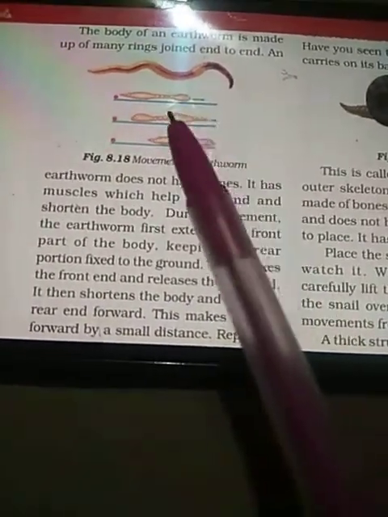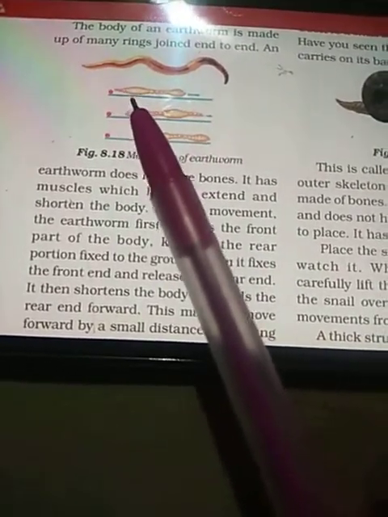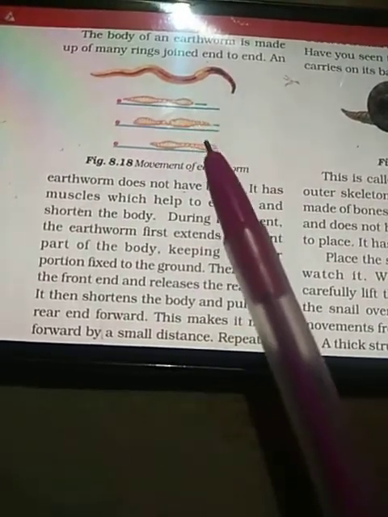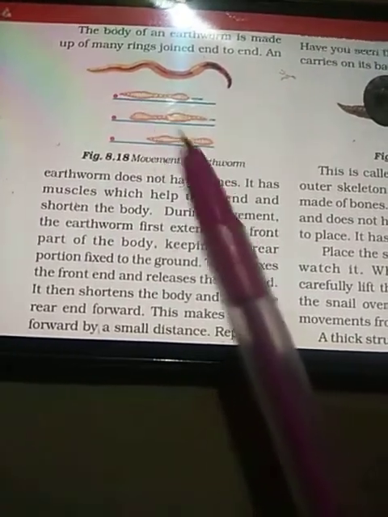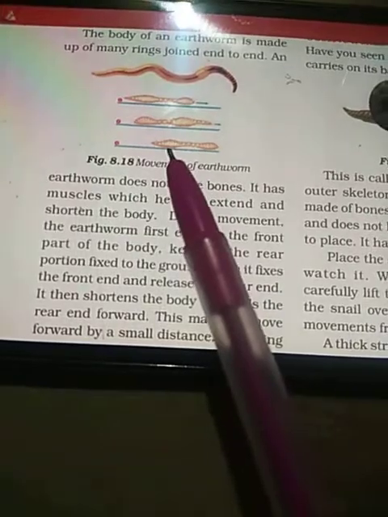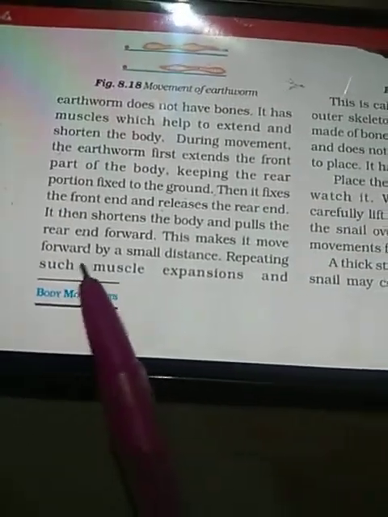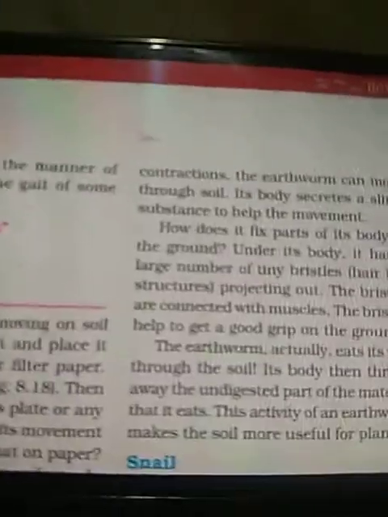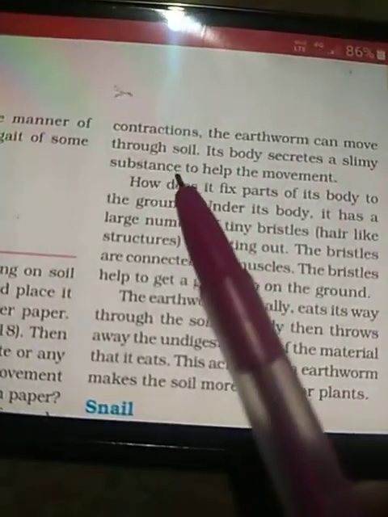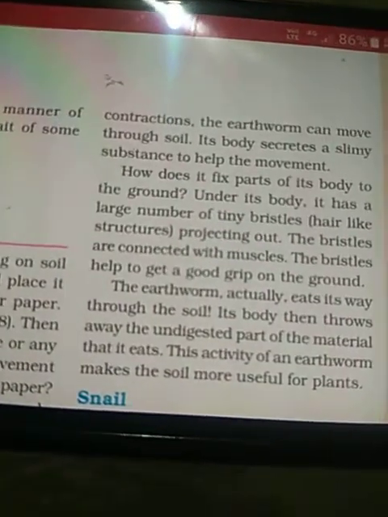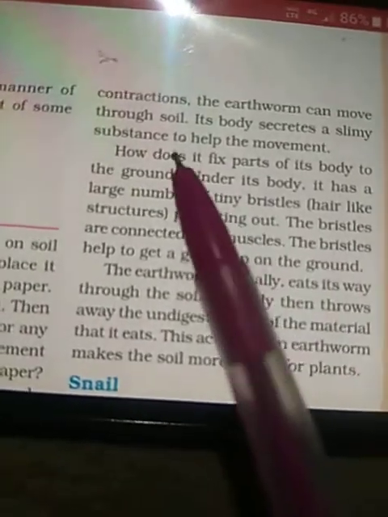So repeating this means pushing the front part, keeping the rear part fixed in the soil. After that, it fixes the front part, contracts the body, meaning shortens the length of the body, and releases the rear part and pulls it forward. So with similar repetitions of such muscle expansion and contraction, the earthworm can move through the soil. Its body secretes a slimy substance. Slimy means a not so clear, viscous substance to help the movement.